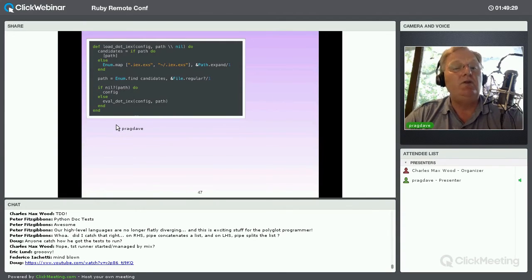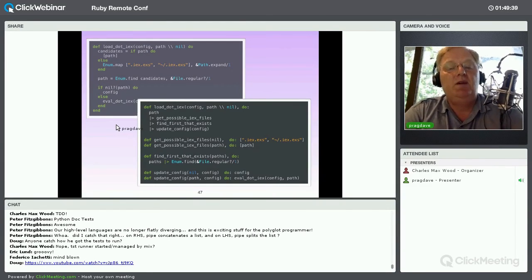It's kind of like the way you'd write it in Ruby. But to my mind, there's way too much in one method, and it's kind of not clear. So as an experiment, I rewrote it like this. So the top-level function there, load.iex file, simply says take a path. From that path, derive the possible IEX files. From those, find the first one that exists, and then update the config based on that.